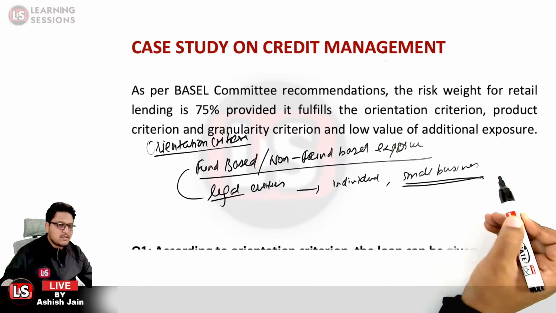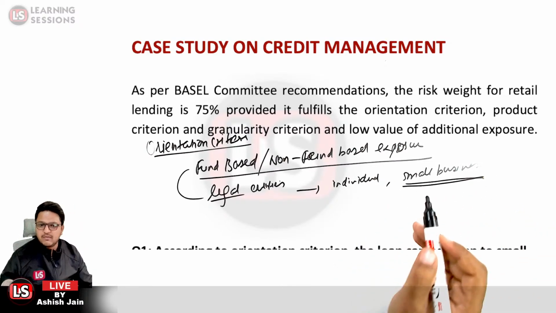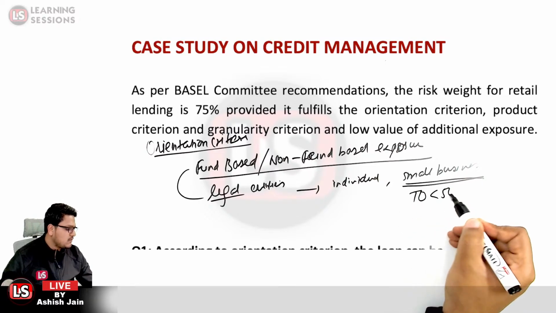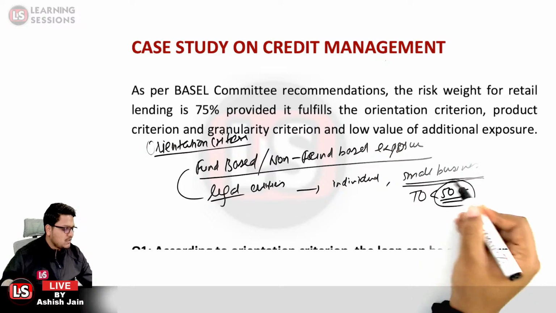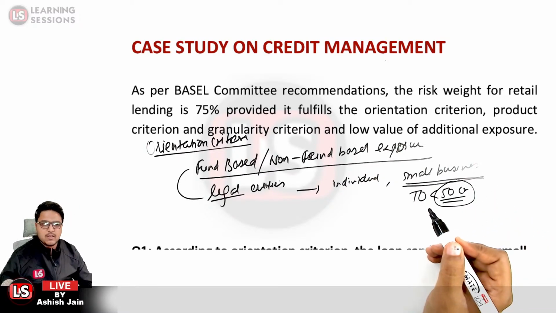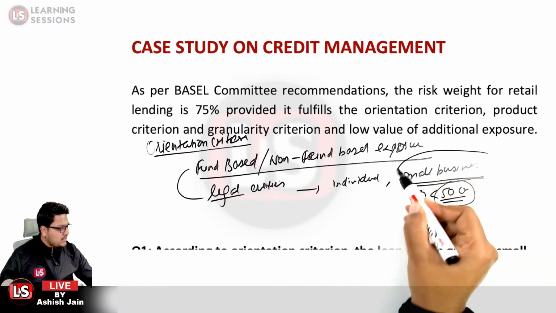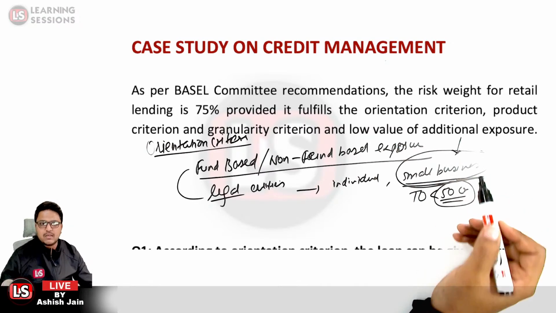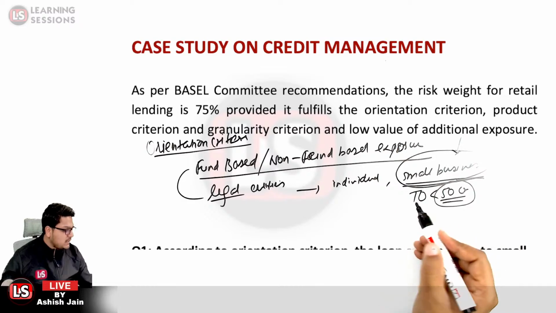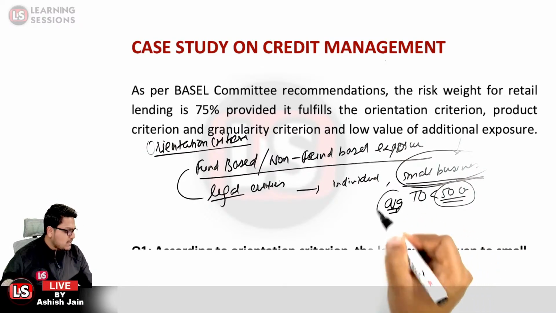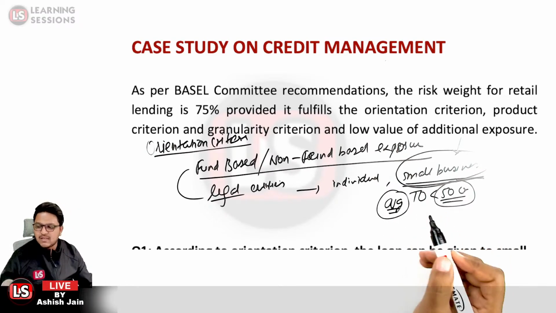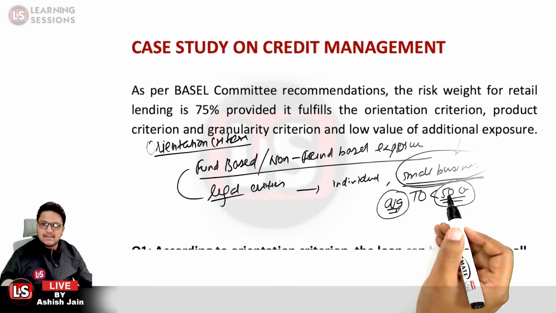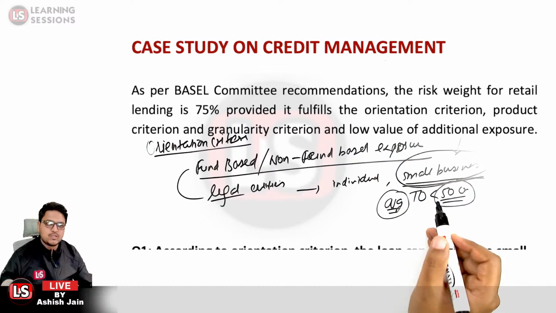When we are dealing with small businesses, the turnover should be lesser than 50 crores. What do you mean by turnover here? It is basically the average turnover, not only turnover, and that is the average of the last 3 years. It must be lesser than 50 crores when we are lending to small businesses.